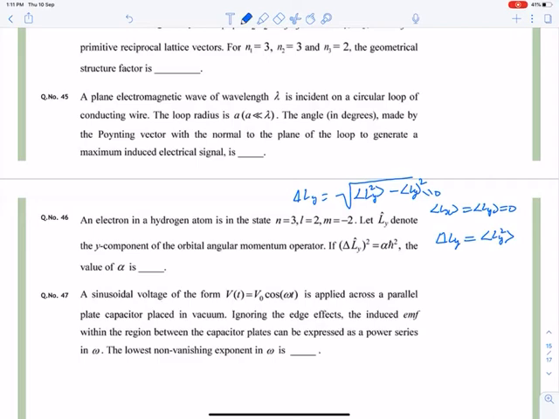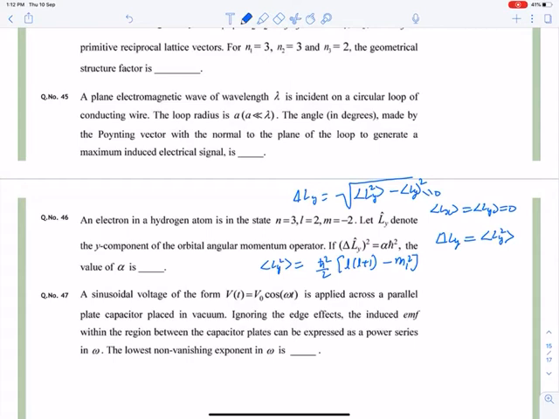So now you have to calculate the expectation value of Ly square, which is very simple. It is given by h square by 2, I think, L into L plus 1 minus ml square.